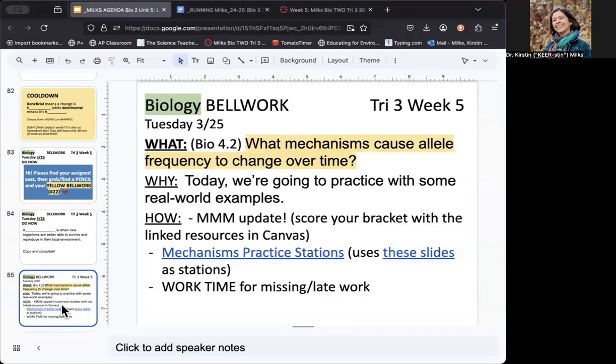Today we're going to practice with some real world examples about those mechanisms. The what is the same, SAME. You don't need to write the whole thing out again. Going to do a very quick March Mammal Madness update. You can score your bracket with the link to resources in Canvas if you'd like. We're going to do mechanisms practice stations today. I think that assignment's going to take you about 20 minutes total. And then it's going to be work time for missing and late work.